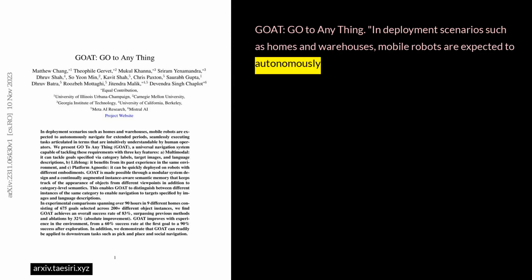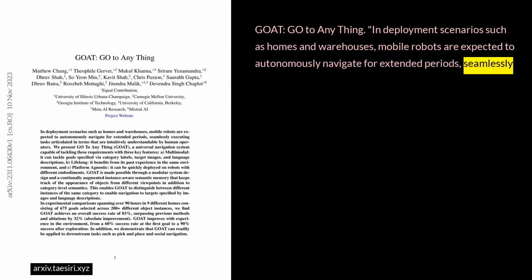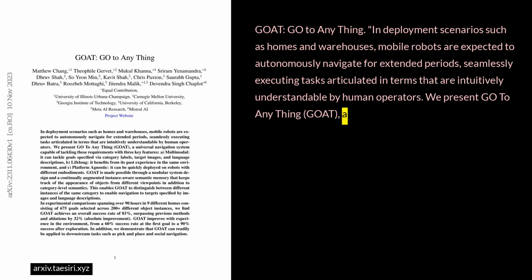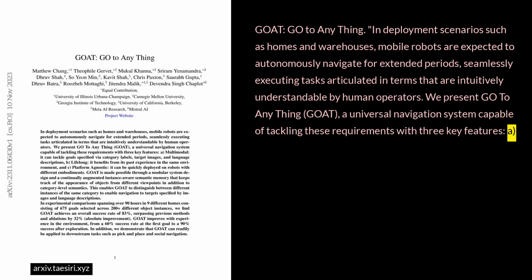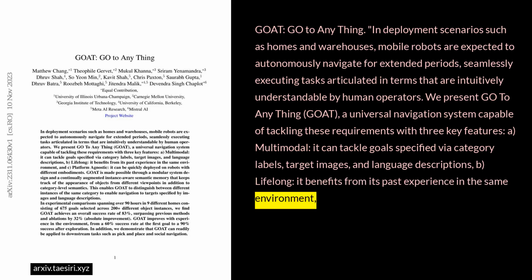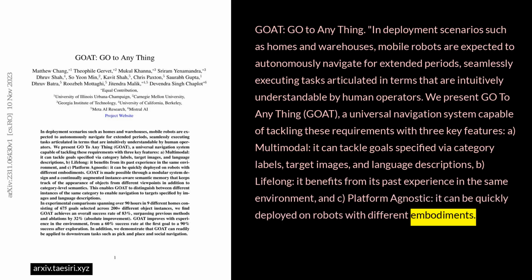Go to Anything. In deployment scenarios such as homes and warehouses, mobile robots are expected to autonomously navigate for extended periods, seamlessly executing tasks articulated in terms that are intuitively understandable by human operators. We present Go to Anything, GOAT, a universal navigation system capable of tackling these requirements with three key features. A. Multimodal. It can tackle goals specified via category labels, target images and language descriptions. B. Lifelong. It benefits from its past experience in the same environment. And C. Platform agnostic, it can be quickly deployed on robots with different embodiments.